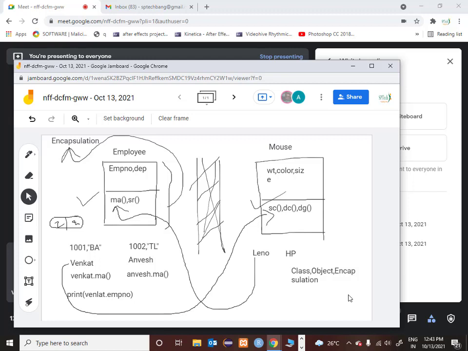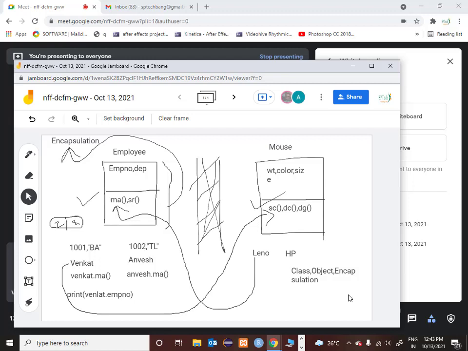Sorry, go ahead. No, ask me. I was just trying to understand, for my understanding: if an object is an instance, then the properties of the object are instance variables, right? Yes. And every time when we are writing, it will be object dot instance variable. No problem. When you are writing, you say object dot instance variable.